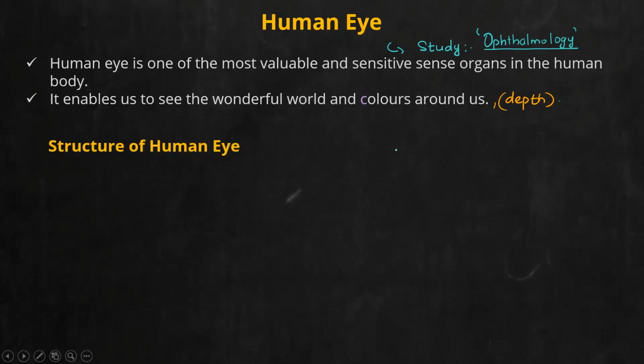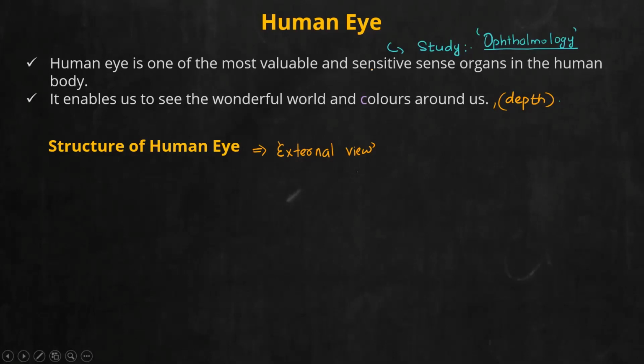The chapter starts with the structure of the human eye. Now in the structure of the human eye, you can look from two things. One is the external view. Normally, when you talk to a person, where are you supposed to look? You look or not, that is another thing, but you are supposed to look at a person's eyes. So during that time, you are used to seeing their structure, right? That is a front view. So we have to see the external view of the eye, and later, most importantly, we will see the internal view. Fine. So two views we will talk about.